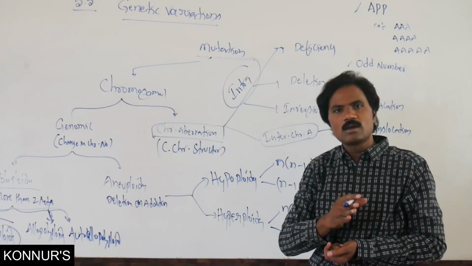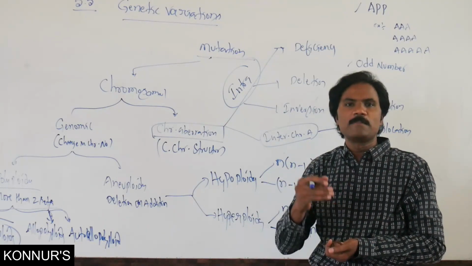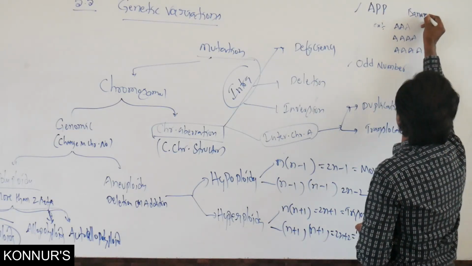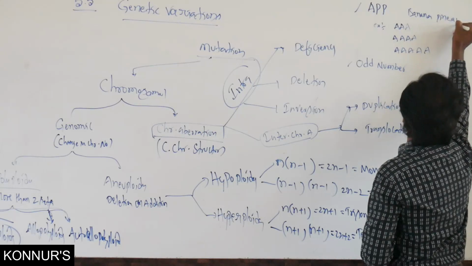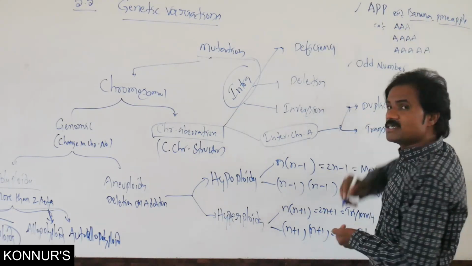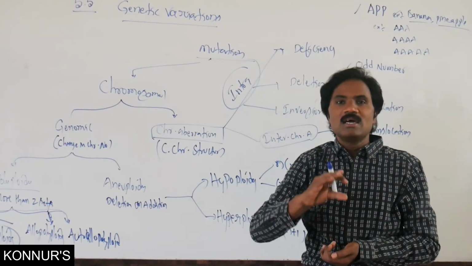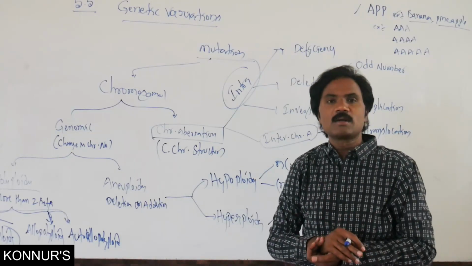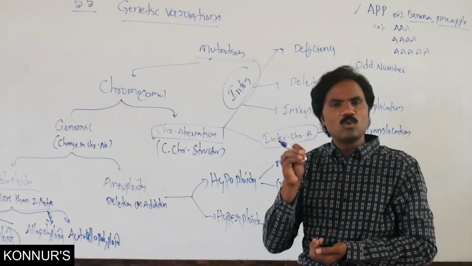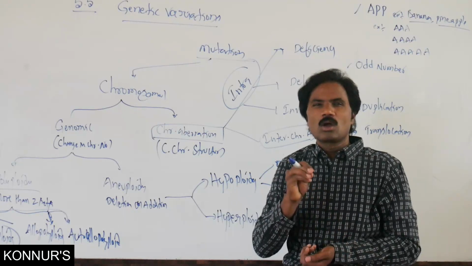That's why these organisms are propagated vegetatively, for example banana and pineapple. Banana is normally triploid, but artificially one chemical induces polyploidy, that is colchicine.